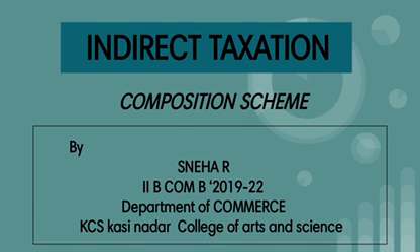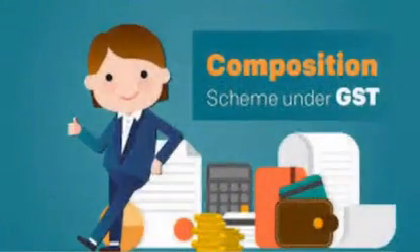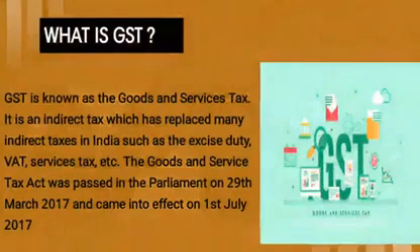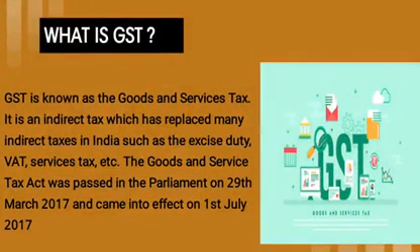Here I am going to explain about the composition scheme under GST in detail. Here we go. So firstly, what is GST? Goods and Service Tax. The Goods and Service Tax Act was passed in the Parliament on 29th March 2017 and came into effect on 1st July 2017. GST is an indirect tax which replaced many indirect taxes like VAT, excise duty, service tax, etc. Basically, GST is a tax levied by the government on people on goods and services.